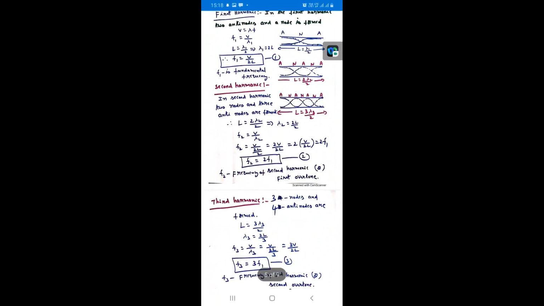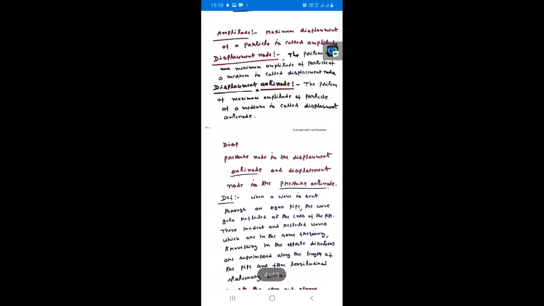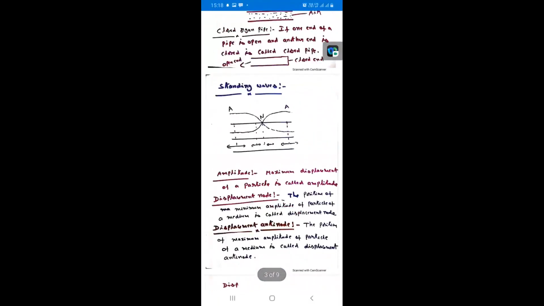In the case of an answer, suppose they give only the open pipe: that is the definition of the open pipe, and how to explain the formation of stationary waves. Next, how to write the formulas for the frequencies of the harmonics formed, minimum 3. First harmonic